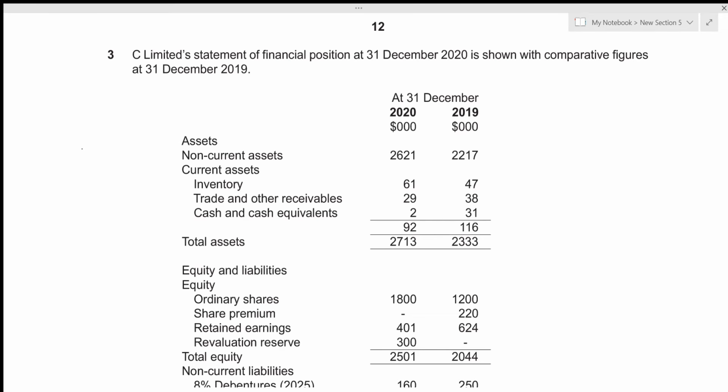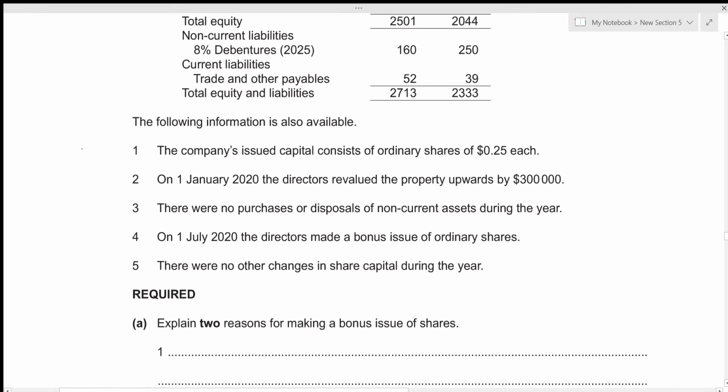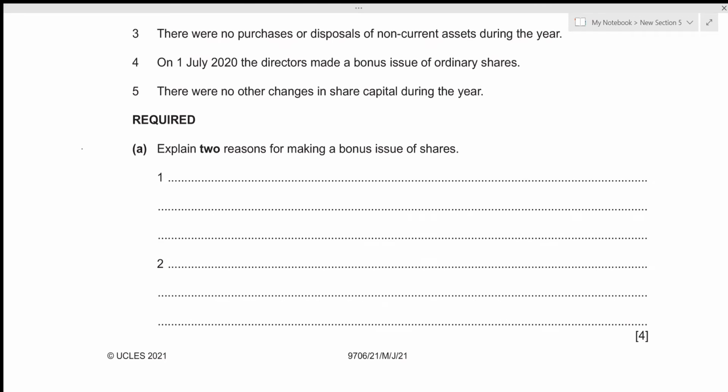So let's get started. We are given C Limited's statement of financial position of two different years. One is of the year ended 31st December 2019 and another one is year ended 31st December 2020. Then we're also given a few information. For the first part, we need to explain two reasons for making a bonus issue of shares.